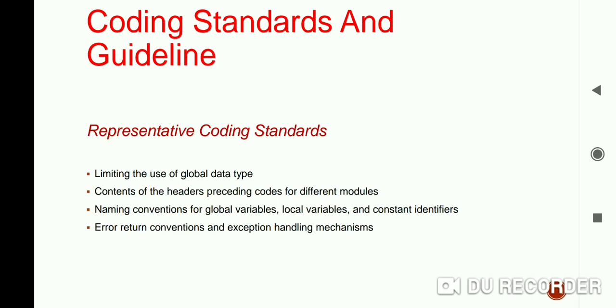The way the program reports the error conditions should be standard within an organization. For example, all functions while encountering an error condition should either return 0 or 1 consistently. This can be the example. Okay, it means you should plan the exception handling mechanism before coding. You should decide some standard format for how the exception handling and how the error is written in coding. Okay, these are some representative coding standards.